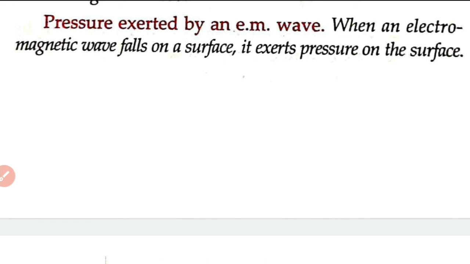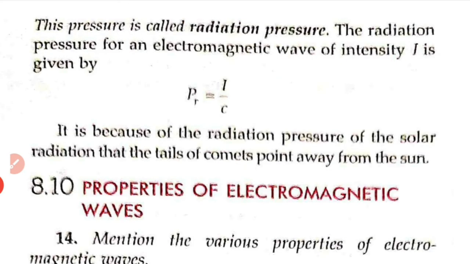It is an experimental fact that when an electromagnetic wave falls on a surface, it exerts pressure on the surface. That pressure, we call radiation pressure, which is the same as the pressure exerted by an electromagnetic wave. The pressure exerted by an electromagnetic wave, or the radiation pressure, is given by P_R equal to I by C, where I is the intensity of the electromagnetic wave.